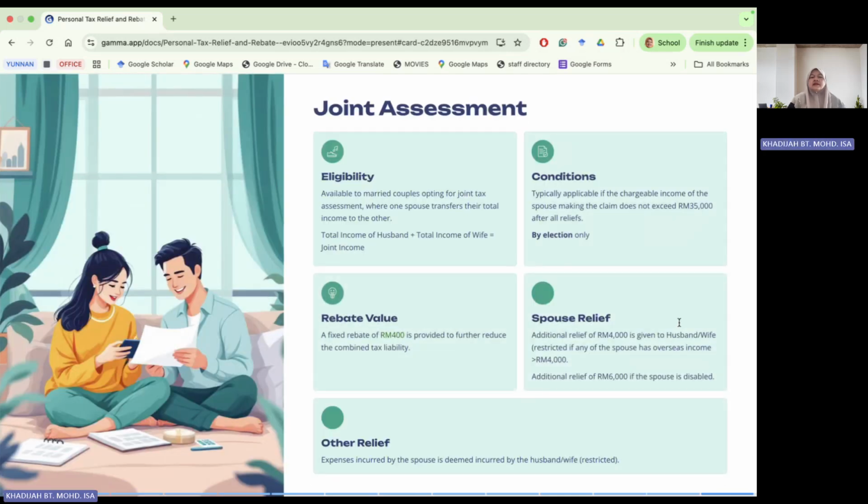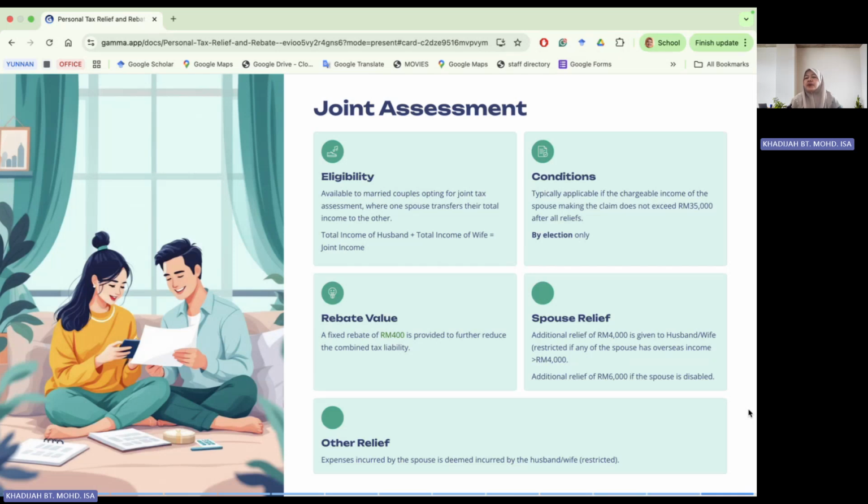And finally, all right, under this is the joint assessment. And I mentioned earlier that joint assessment means that as a husband and wife, you have to compute up to your total income. So once you have your total income, then you're going to combine this total income as one, either under the husband's name or the wife's name. So this joint assessment is available to married couples opting for joint tax assessment, where one spouse transfers their total income to the other. So in this case, total income of husband plus total income of the wife, then you have a joint income.